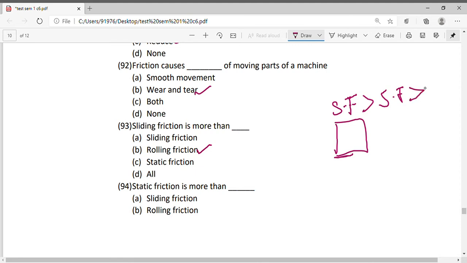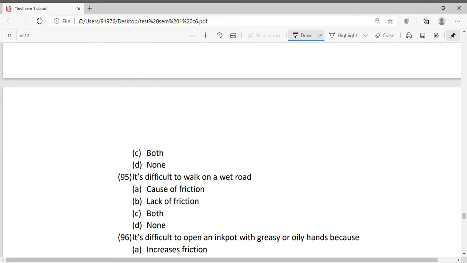Sliding friction is more than rolling friction. So static friction is greater than sliding friction, and it is also greater than rolling friction. So it is greater than both sliding and rolling friction.